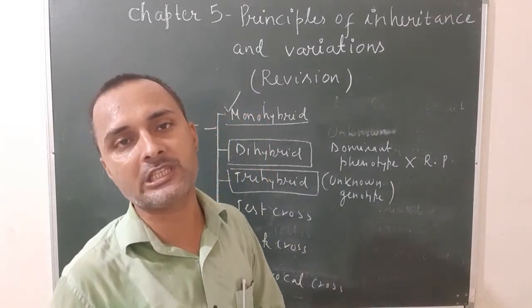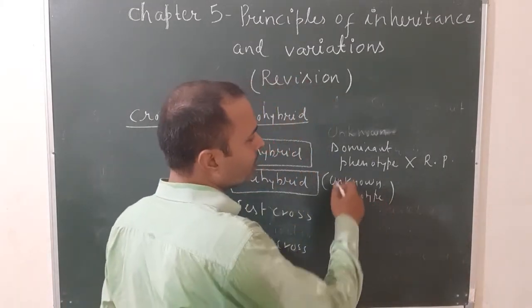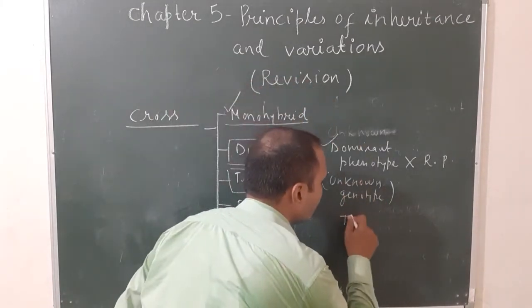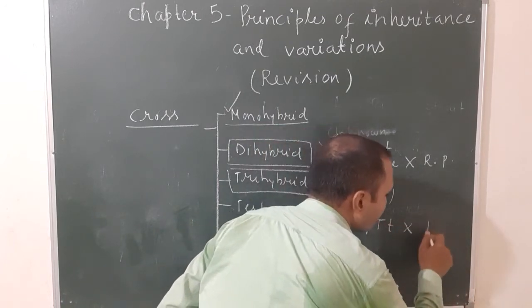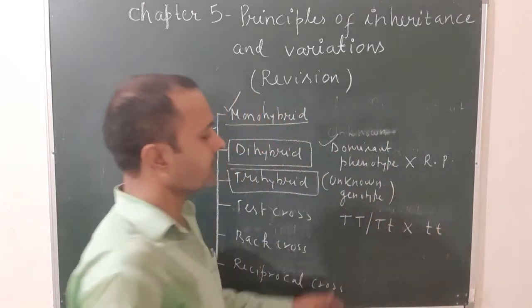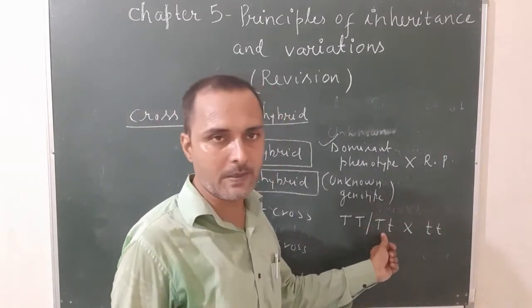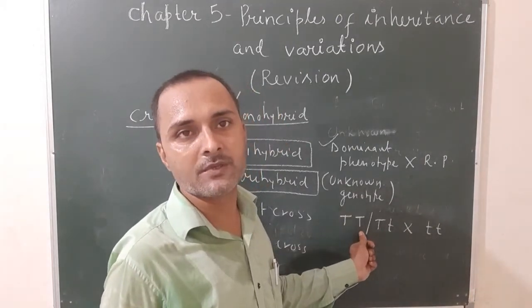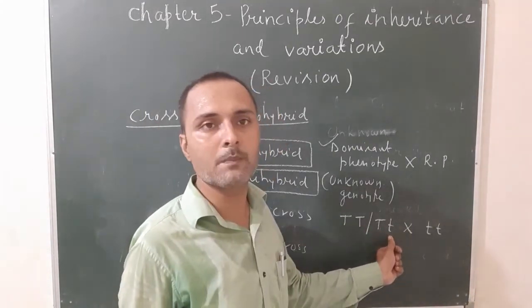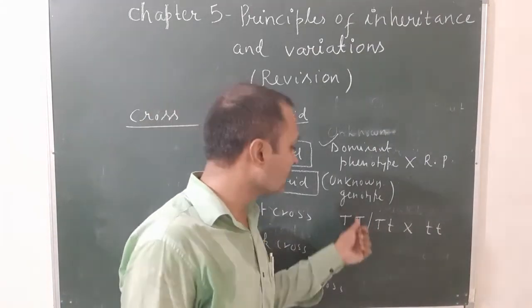For example, suppose that we take height of the plant. The dominant phenotypes are capital T capital T or capital T small t, crossed with the recessive plant small t small t. These are the unknown genotypes, or you can say dominant phenotypes. When both are capital letters, the plant is tall. Again, when one is capital and one is small, the plant is tall. So these are the dominant phenotypes, or unknown genotypes.